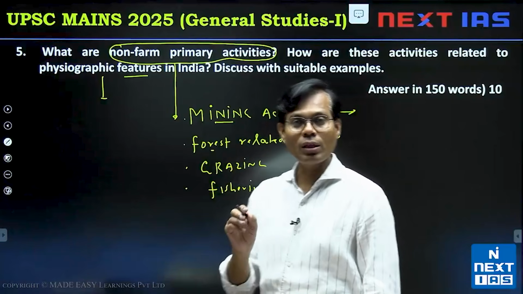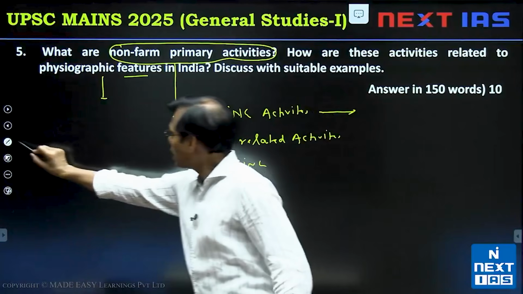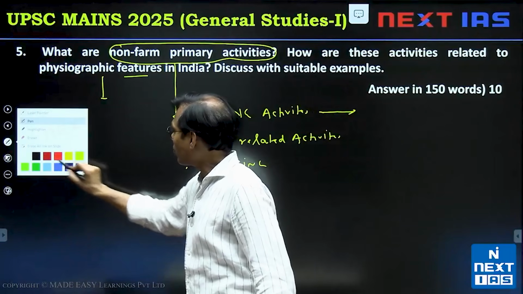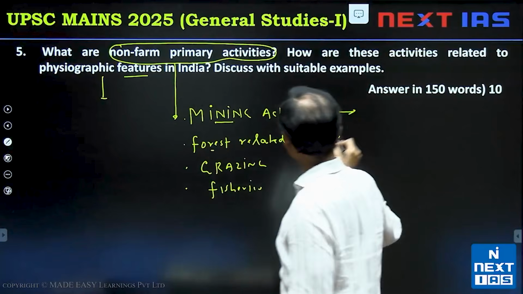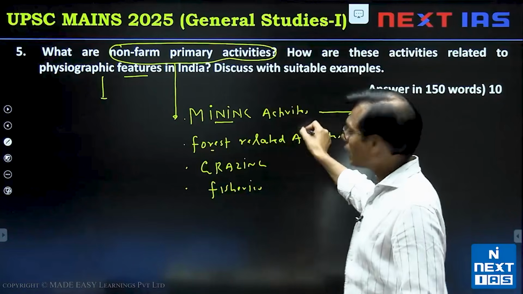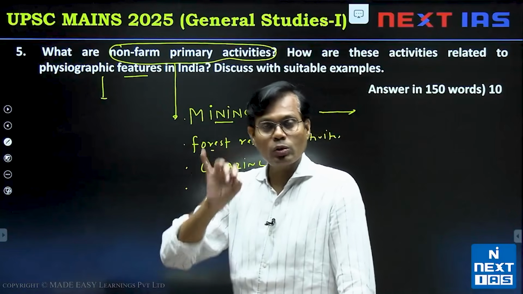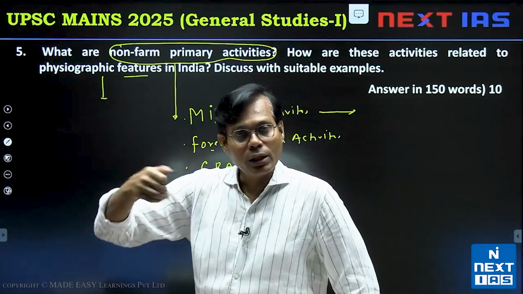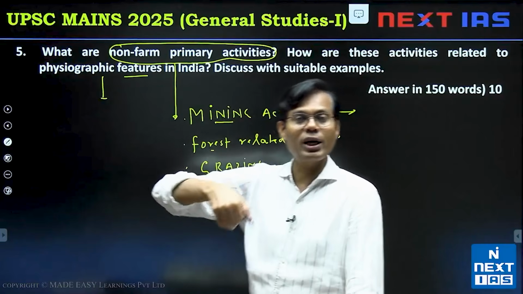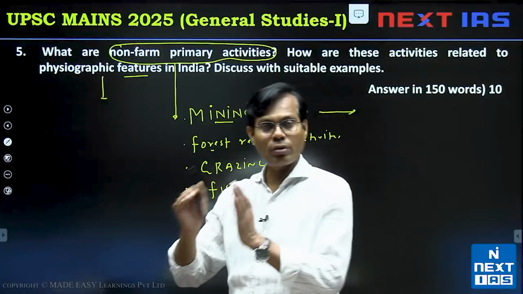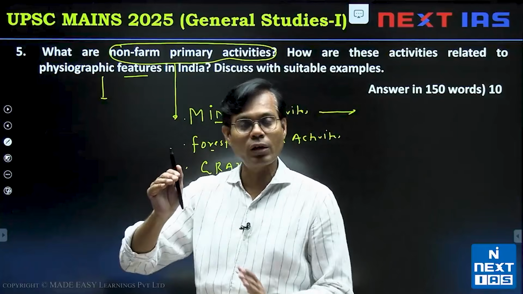In mining activities, I would advise that first in your mind must be a kind of map. For example, in mining activities, you can show that India has diversified physiographic aspects. We have the desert, the plateau, the mountains, the great plain.